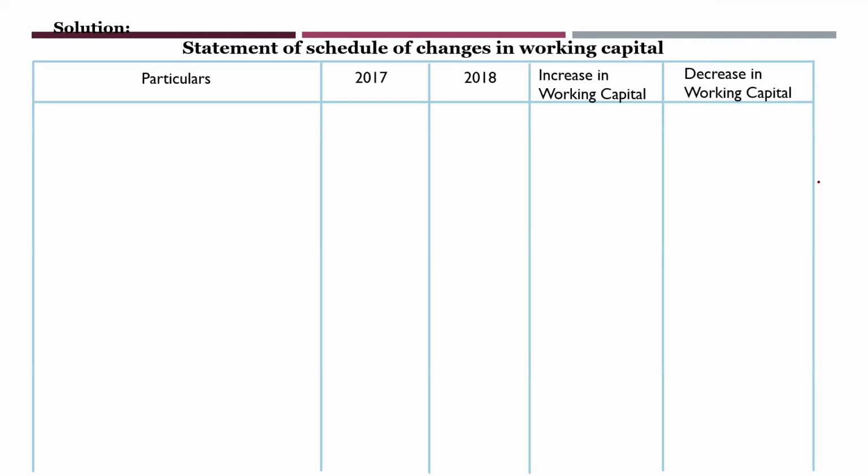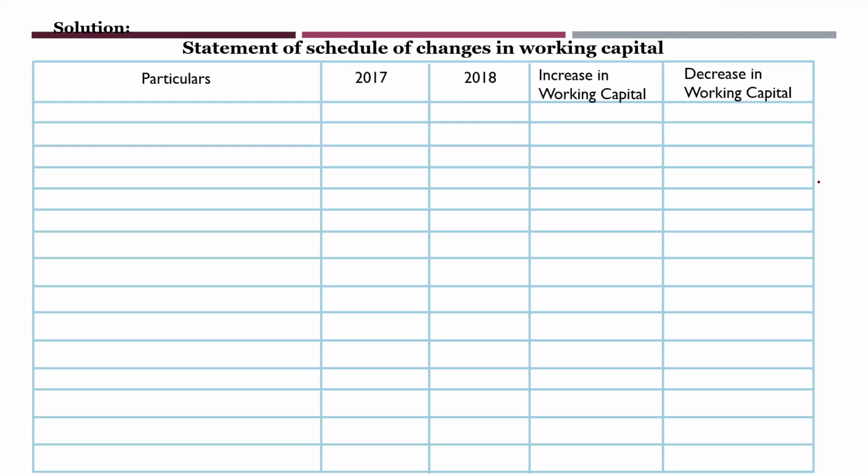Next, what you will do here, I don't have these lines, so I have drawn this, not necessary. Firstly, we are going for current assets. So what you have, inventories 36,500. You can check your problems. Then 38,000. Okay, what has happened, this has increased. So increase in current asset will be increase in working capital. Hope all of you remember this, don't forget.